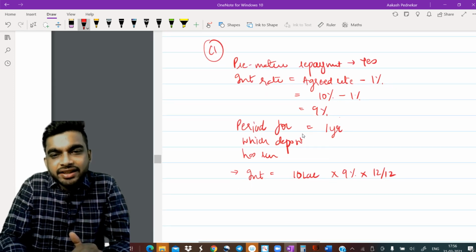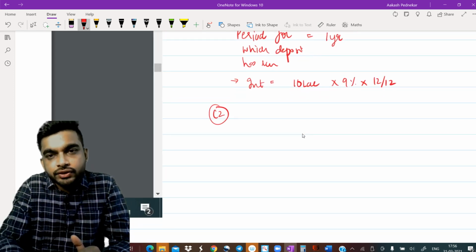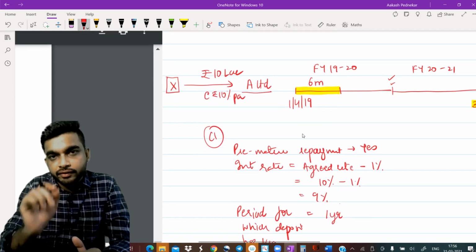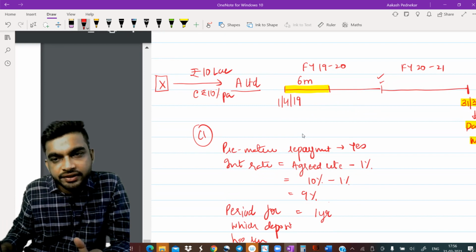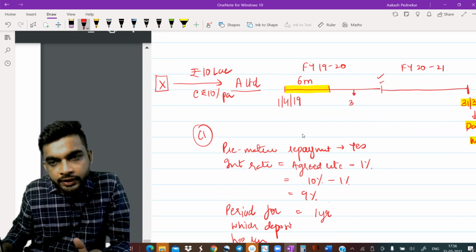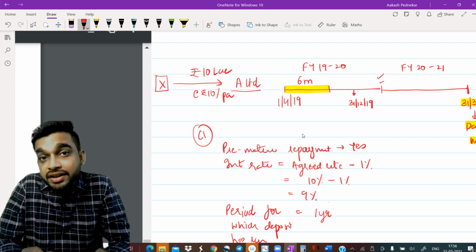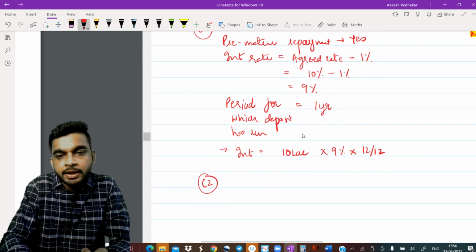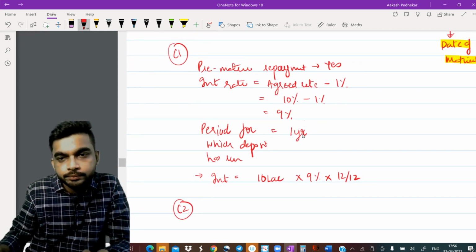But now let's take a second case. In the second case, focus very carefully, let's suppose you went to the company somewhere on the 31st of December 19. That means you went to the company after a period of 9 months. Now in this case, guys, what will happen?